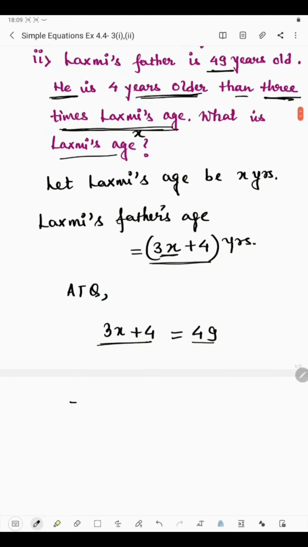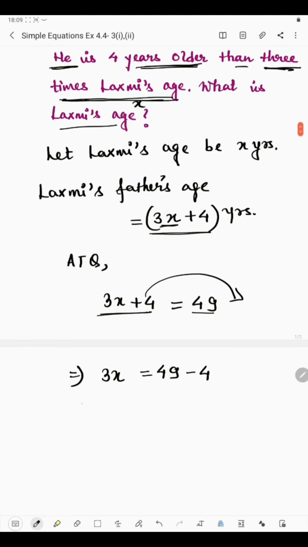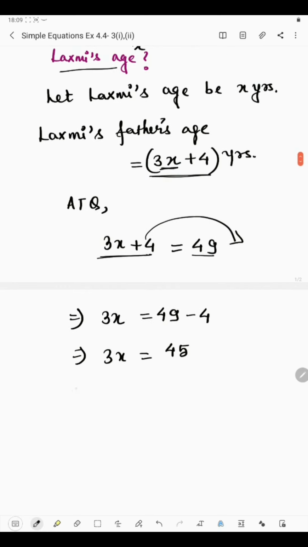Okay, so at first 3x will remain the same on the left hand side and 49 will remain the same on the right hand side. We'll just transpose 4 to the right hand side. So plus 4 will be minus 4. So 3x is equal to 49 minus 4, which is 45. So what will be the value of x? 3 is multiplied by x. So to get the value of x, we need to divide. 45 will be divided by 3.